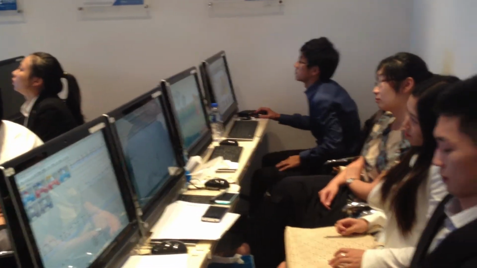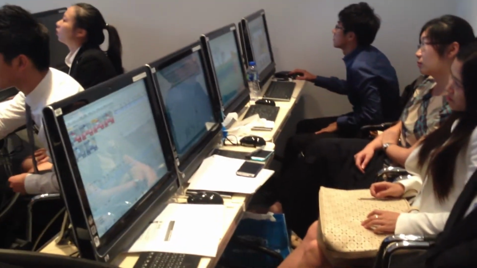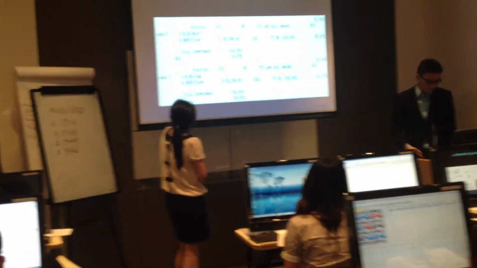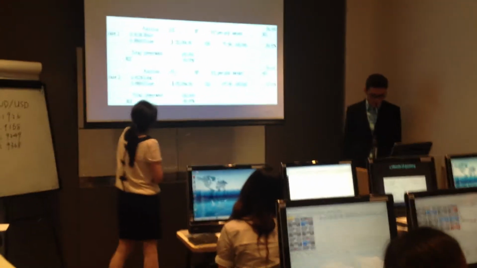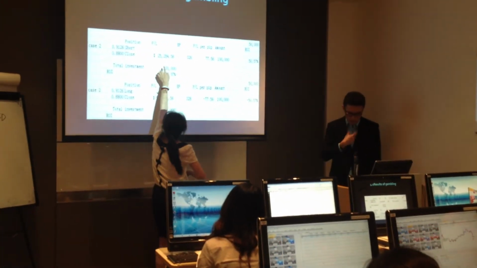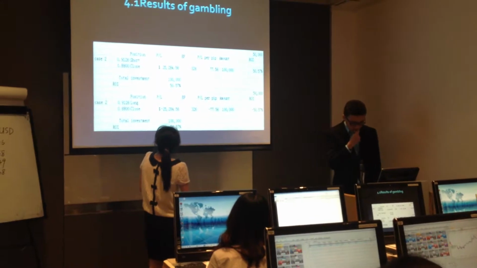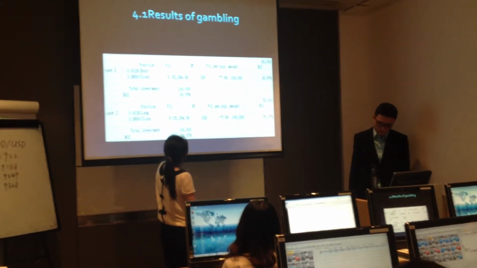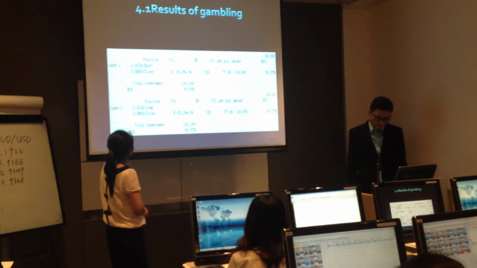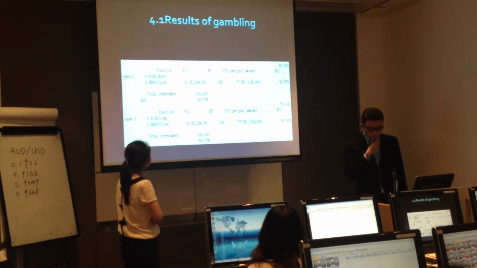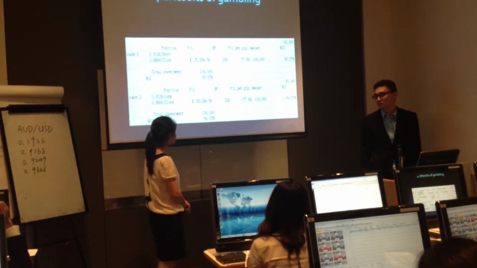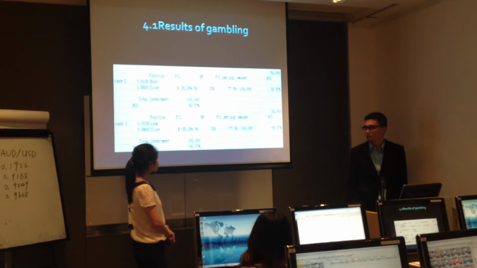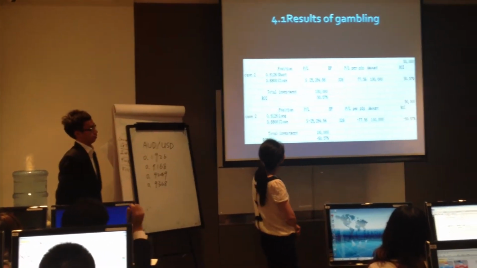And in case 2, if I do the short position at the price of 0.9126, and the final result, I win this morning, the ROI is minus 15.53%. But if I buy it at this price, I lost this morning, and the ROI is minus 15.57%.